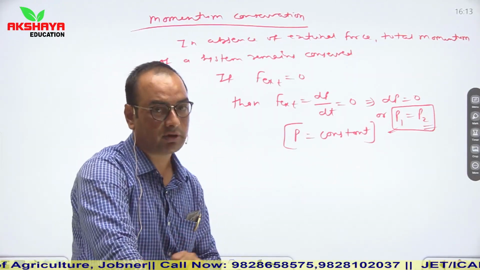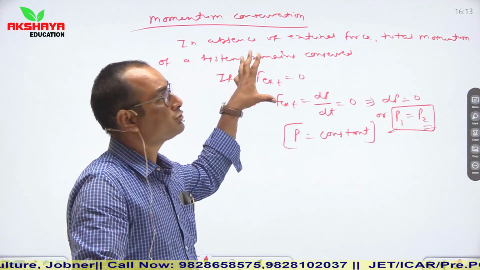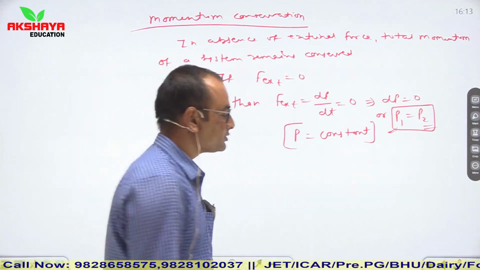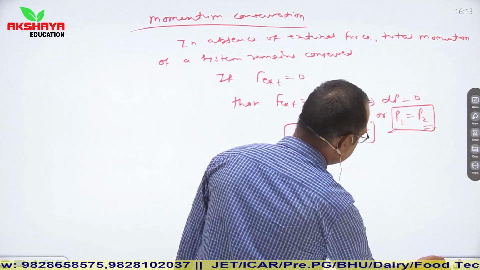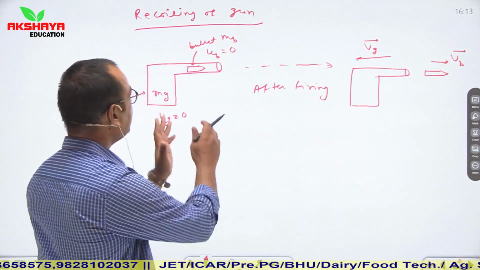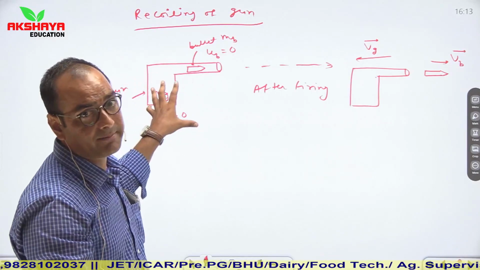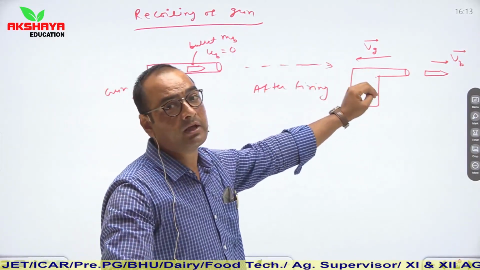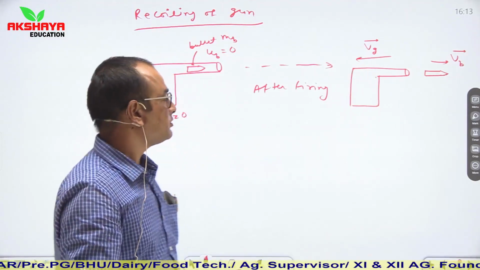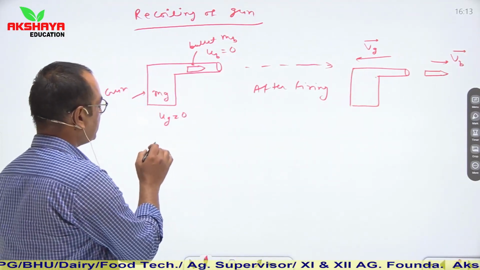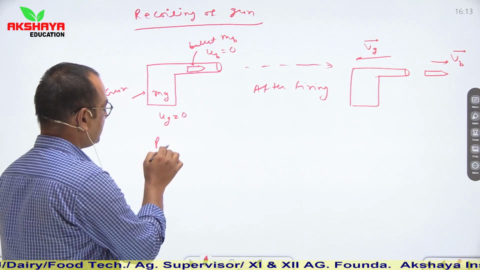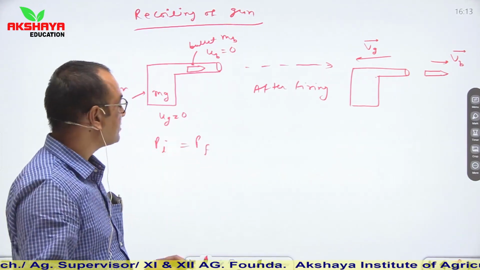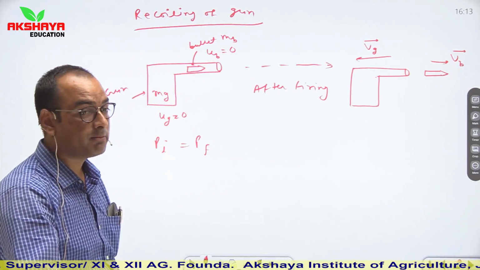What you have to remember is that there should be absence of external forces. Clear? So now come back to our point. Here, this is the condition where the bullet is not fired from the gun, and this is the condition when the bullet is fired from the gun. So total initial momentum becomes equal to total final momentum.